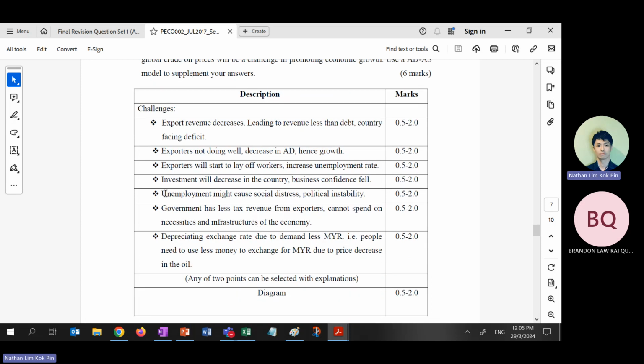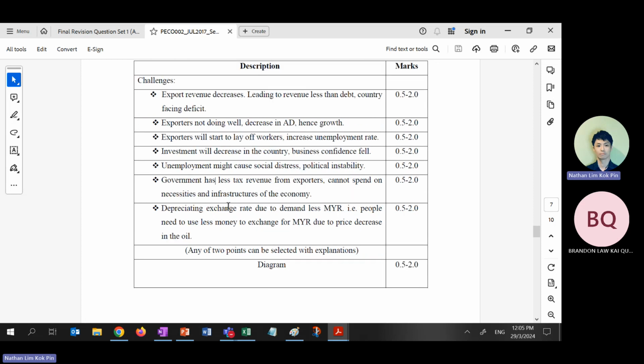Right? If you don't want to write the normal one like the unemployment, all this, because you did not study, then you have to talk about exports and imports, political stability and international trade, right? Tariff, subsidies, quotas. All these are answers. So of course you have to link to less tax revenue, depreciation.